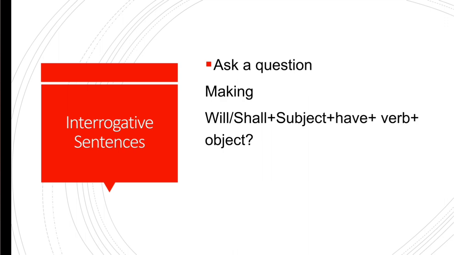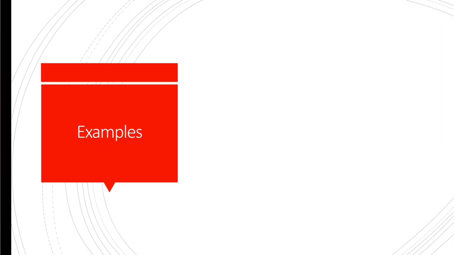Interrogative sentences are those in which we ask a question. Making is will or shall plus subject plus have plus verb plus object at the end sign of interrogation. With have, which form of verb do we use? Third form of verb, that is also known as past participle.